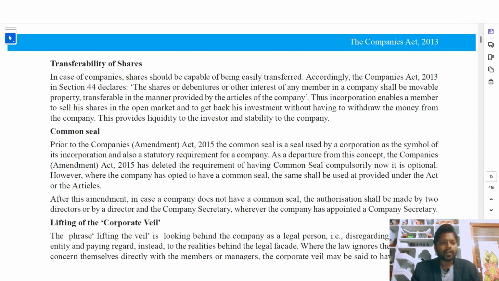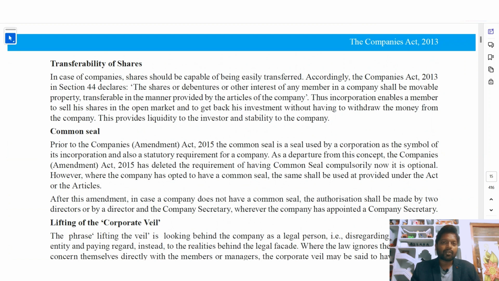In case of companies, the shares should be capable of being easily transferred. Accordingly, the Companies Act 2013 in section 44 declares that the shares or debentures or other interests of any member in a company shall be movable property, transferable in the manner provided by the articles of the company. Thus, incorporation enables a member to sell his shares in the open market and to get back his investment without having to withdraw the money from the company. This provides liquidity to the investors and stability to the company.